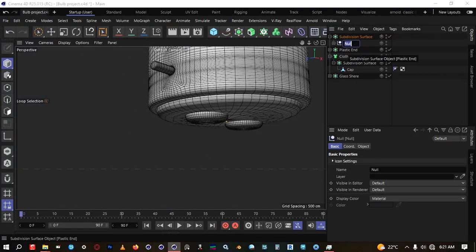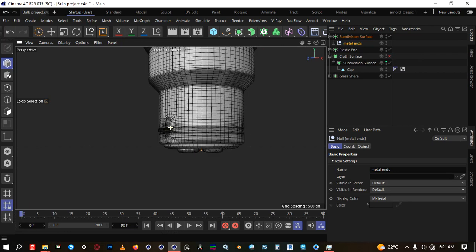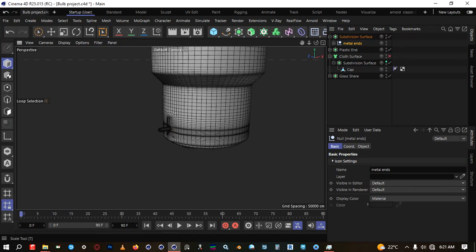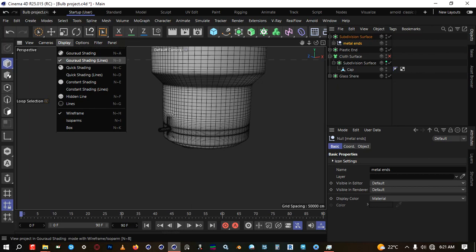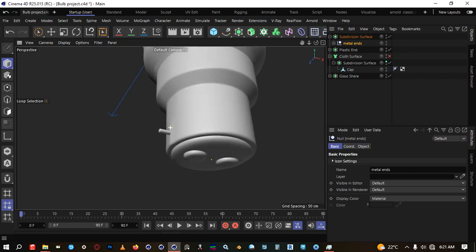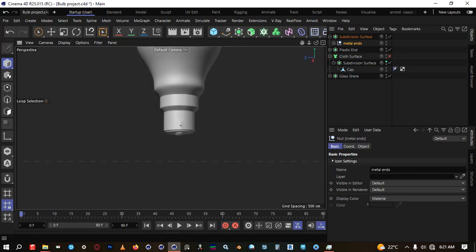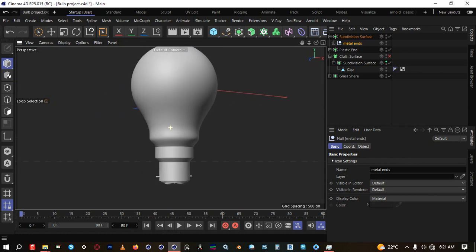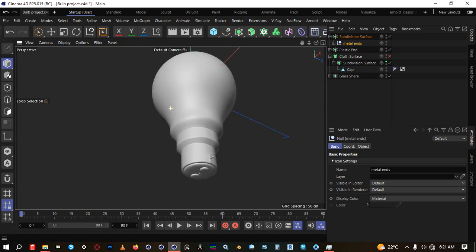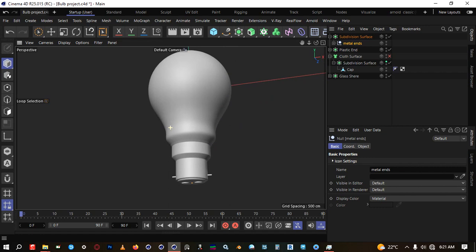So we can call the middle ends. Okay, not bad. Okay, right. So we pretty much have our bulb.